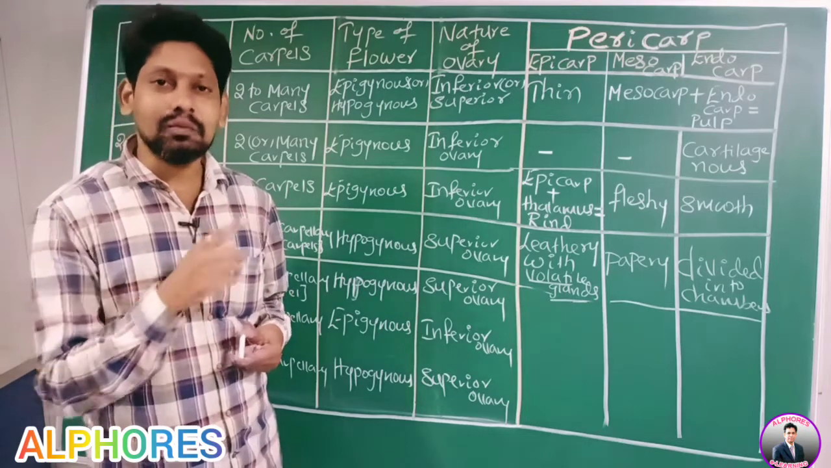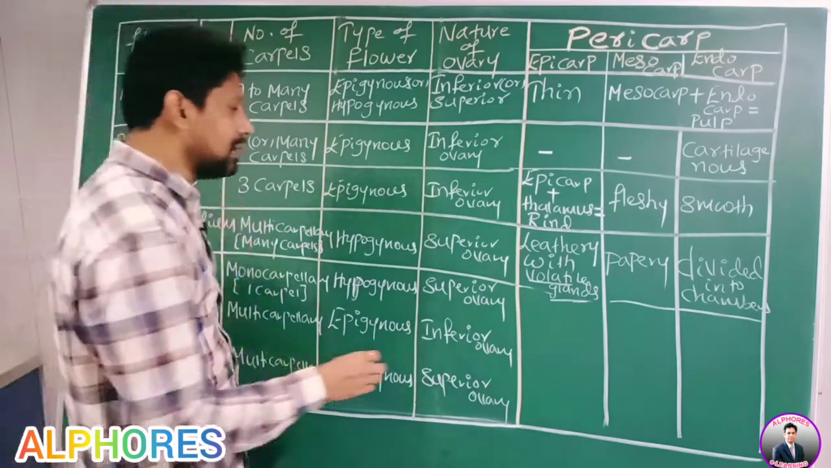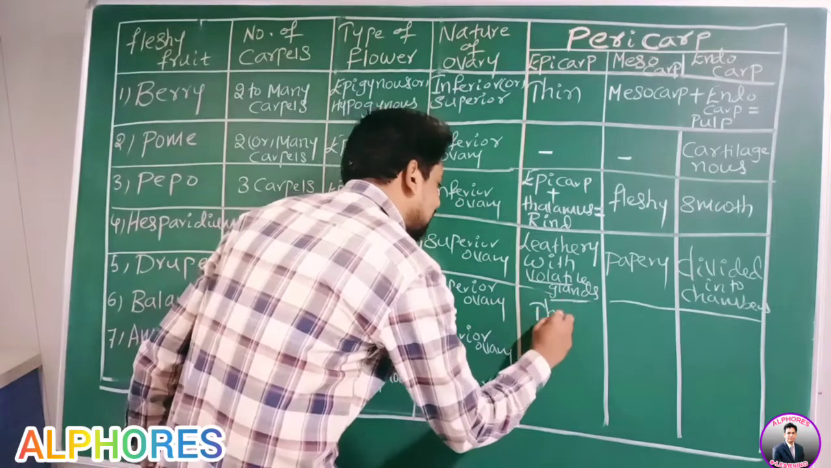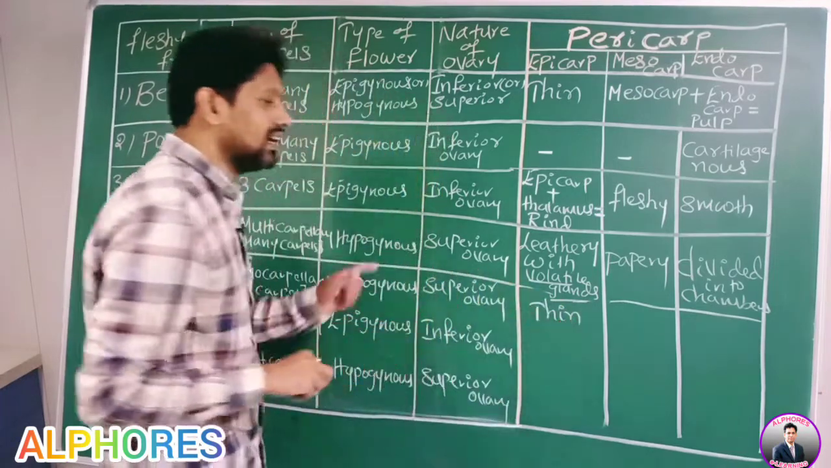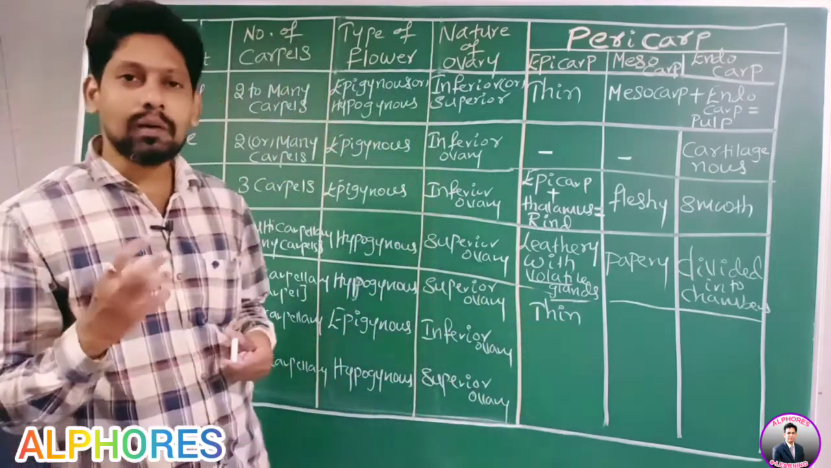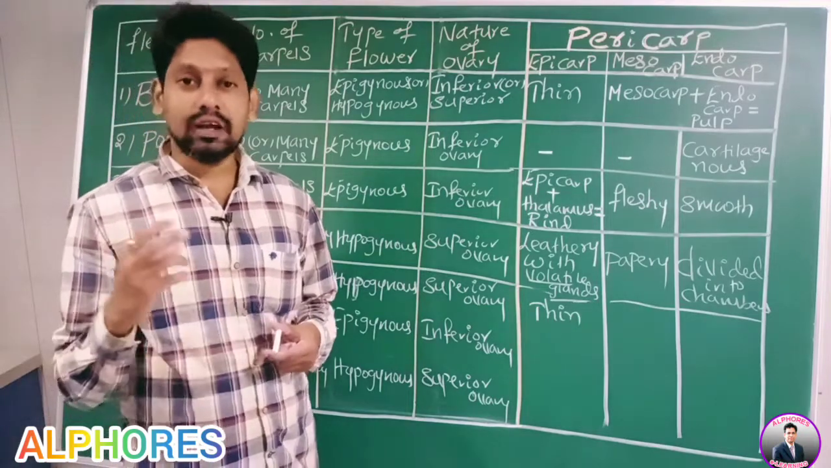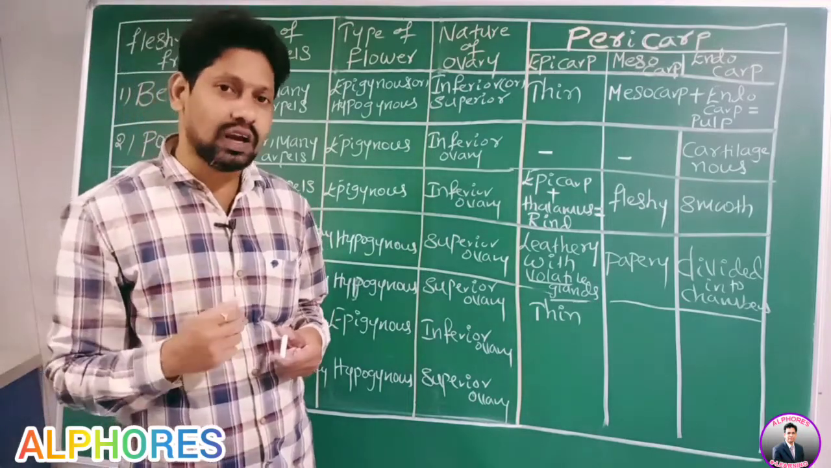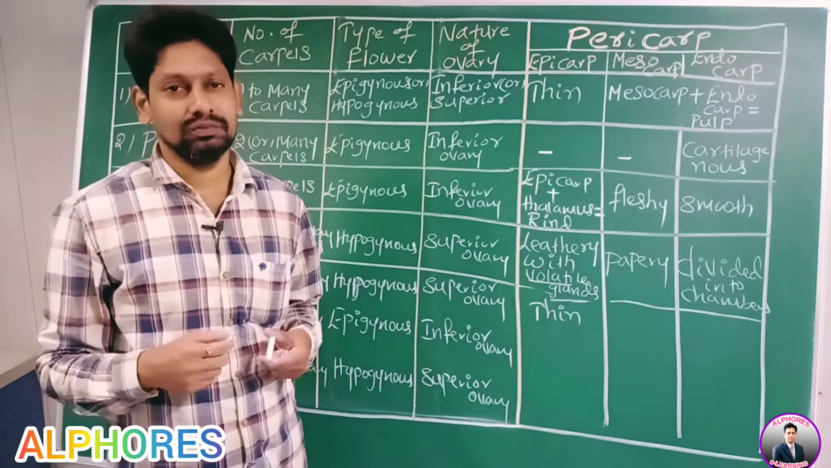Okay, that is nothing but the epicarp. How is the epicarp? It is thin. Now, what about the mesocarp? Take coconut. In the case of coconut, the fiber part, the fibrous part.